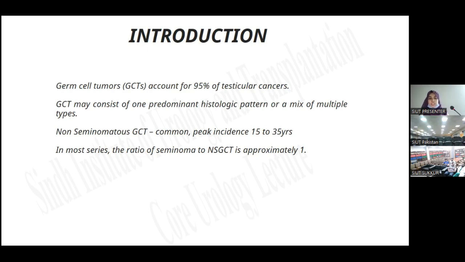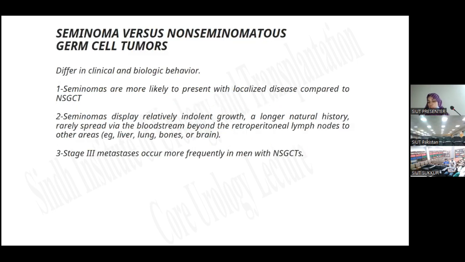Germ cell tumor may consist of one predominant histologic pattern or a mixed pattern of germ cell tumor types. Non-seminomatous germ cell tumor common peak incidence is 15 to 35 years. In most series, the ratio of seminoma to non-seminomatous germ cell tumor is approximately 1. For treatment purposes, there are two broad categories: pure seminoma, and all others, which contain non-seminomatous elements and are termed non-seminomatous germ cell tumors.